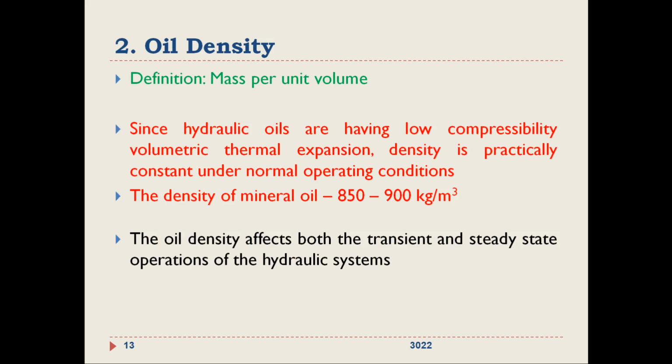Second property of the hydraulic oil is oil density. You know, density is by definition mass per unit volume of the oil. Mass of the oil divided by volume of the oil. But since hydraulic oils, liquids, are having low compressibility, right, and volumetric thermal expansion, density is practically constant under normal operating conditions, in the range of 850 to 900 kilogram per meter cube.